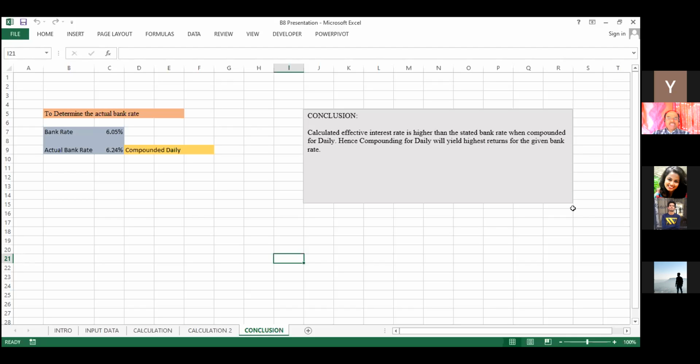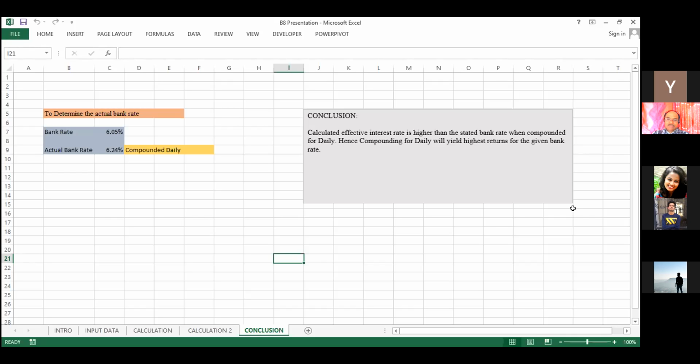Okay. So why is the effective interest rate higher than the interest rate mentioned? Because we are calculating it by compounding, sir, on a daily basis. That's why the rates are fluctuating, sir. Okay, in case of India, how many days are they compounding? Sir, 365 days, daily basis, sir.